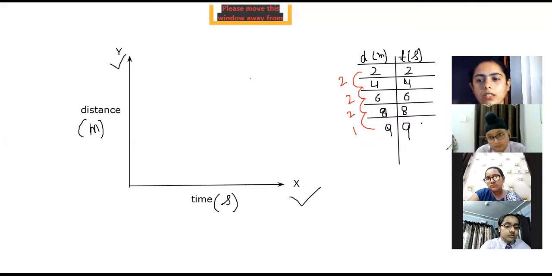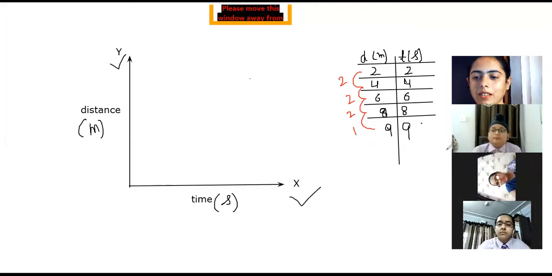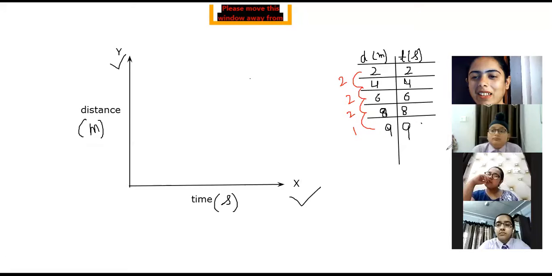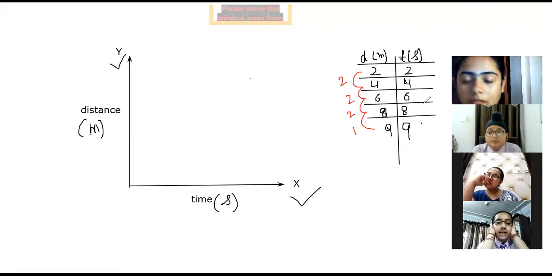Anybody who wants to change their mind, you can. I'm confusing you a little, yes. Is it uniform or non-uniform? Don't get confused. Have a clear path for yourself, okay?